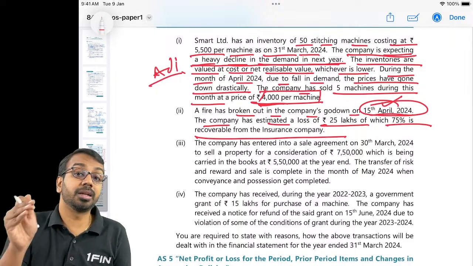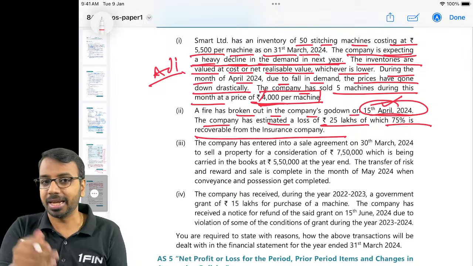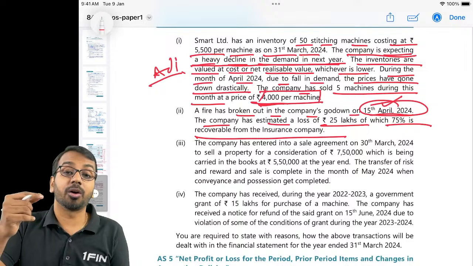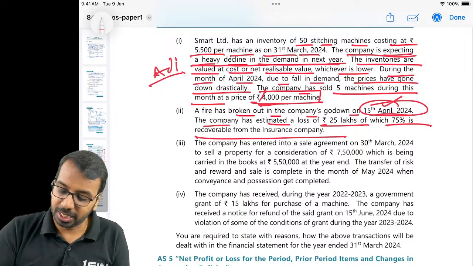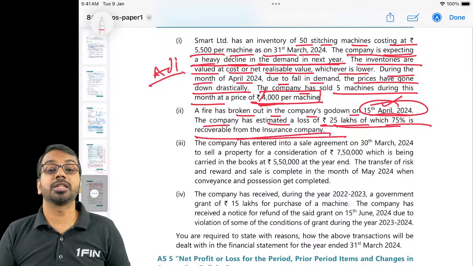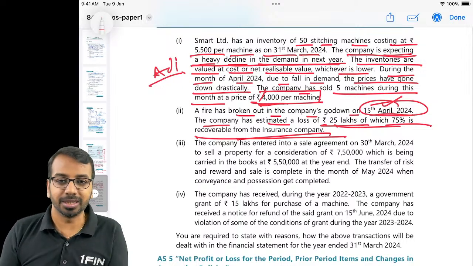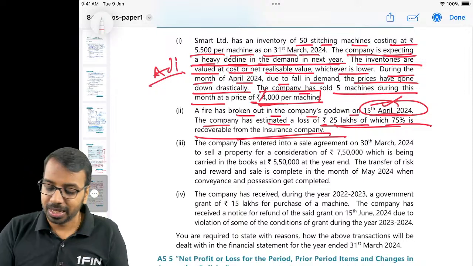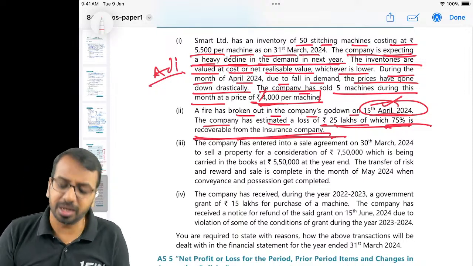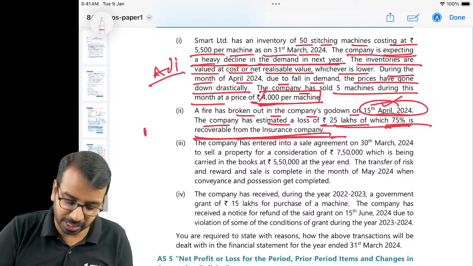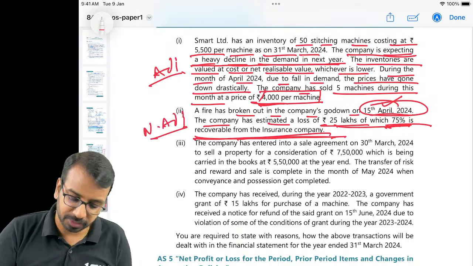If the going concern assumption is not valid, then you will have to prepare the financial statements on the basis of going concern assumption not being valid. Insurance claim, again, you will not recognize it unless it is confirmed by the insurance company. Now, if 75% is recoverable, most likely this will not impact the going concern. Okay, so this is a non-adjusting event.